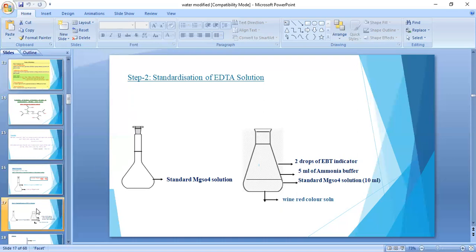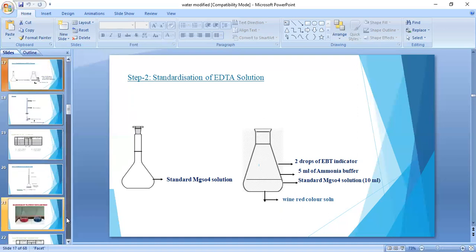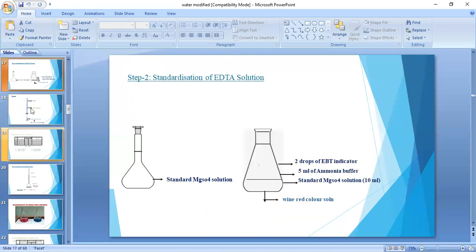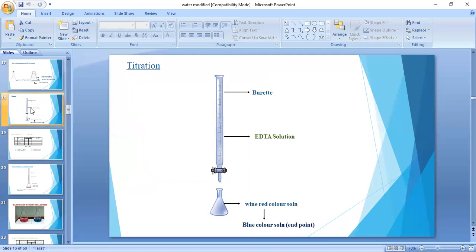And the third step is titration. After step 2, we do the titration. We take EDTA in a burette, and the conical flask already contains the step 2 solution. The burette is filled with EDTA up to the mark and titrated against the conical flask.